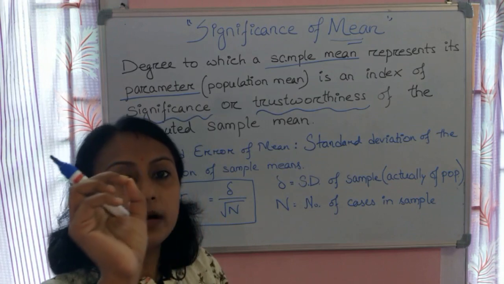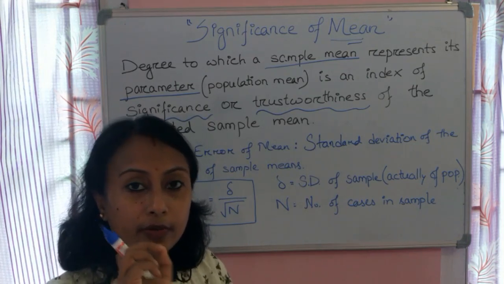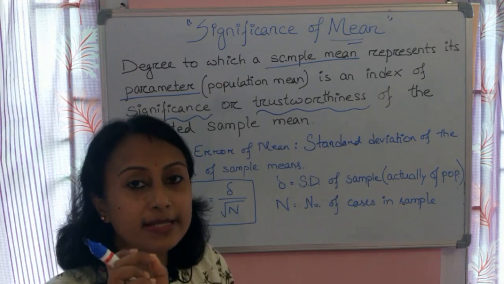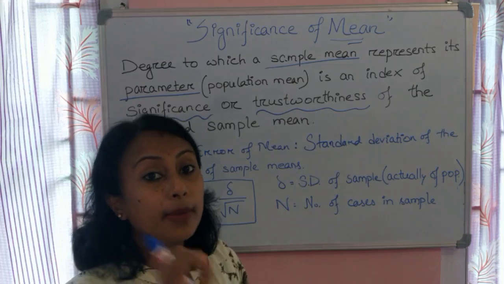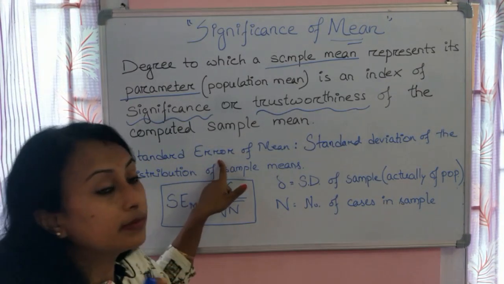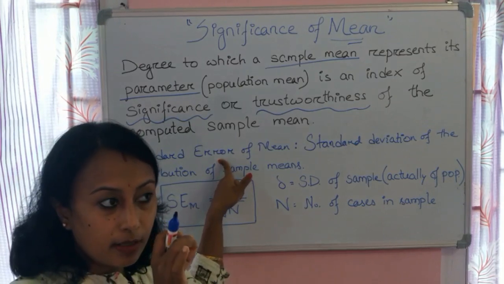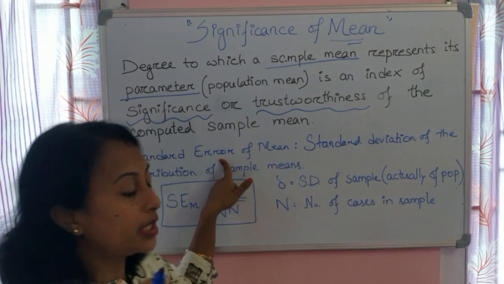There has to be at least some level of error. Okay, there will be some error, but we need to minimize it, which we will look at later. Here, error means how much the sample mean and population mean deviate from each other.